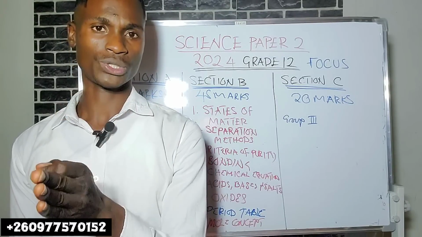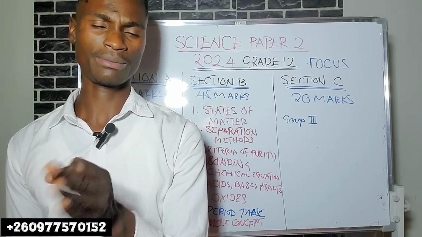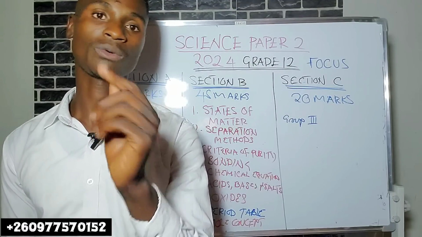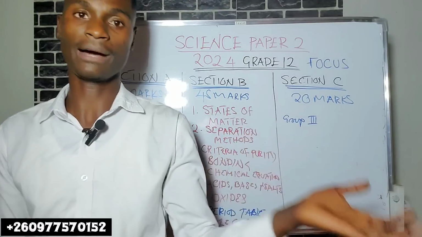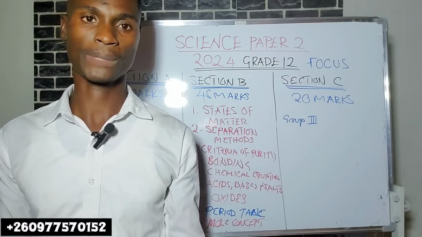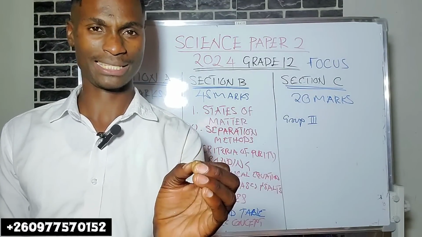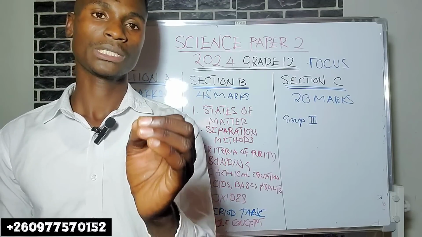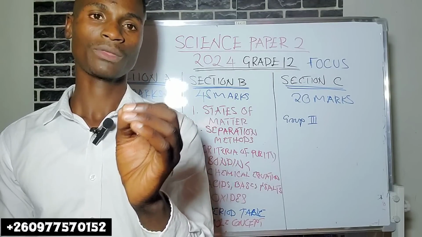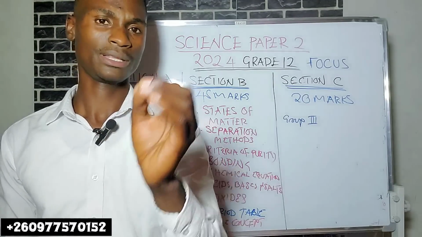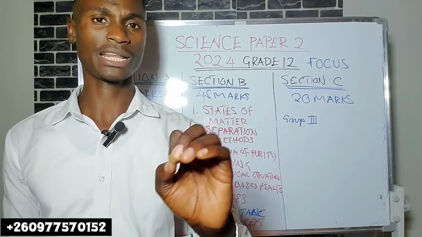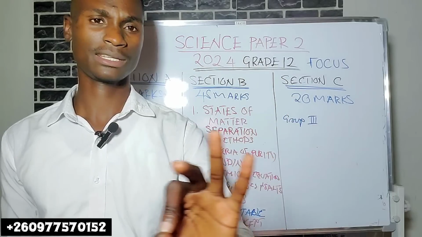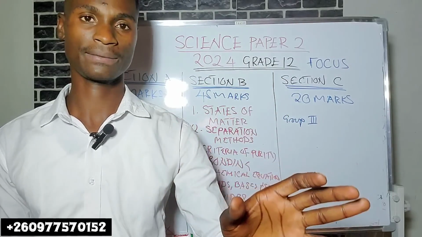From there, you go to aluminum. Aluminum, at least do a little bit of aluminum, because what is certain is that one of these comes in the exam, but we don't really know which one exactly. Okay, now know also rusting of iron, methods of rust prevention like galvanizing, oiling, painting, sacrificial protection, something like that.